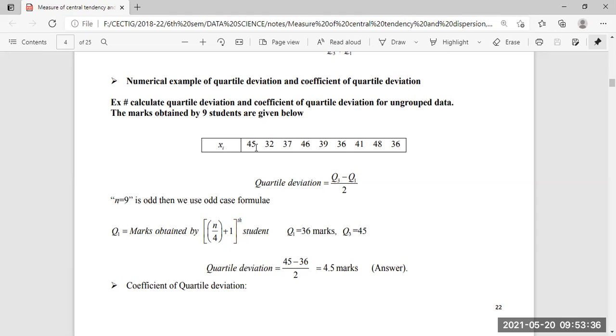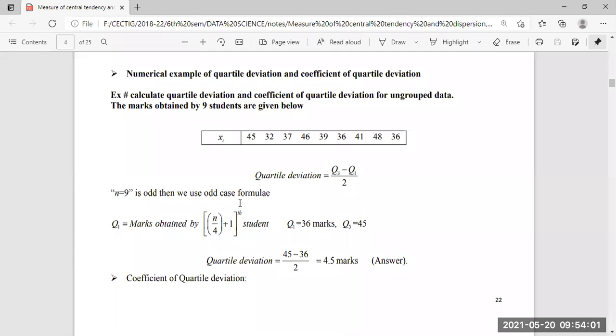I'm going to skip this part for now and will repeat it again for you, because I need to go over this quartile deviation part myself, as it is a new thing. Then I will make it clear to you also. That's why I'm skipping this part.